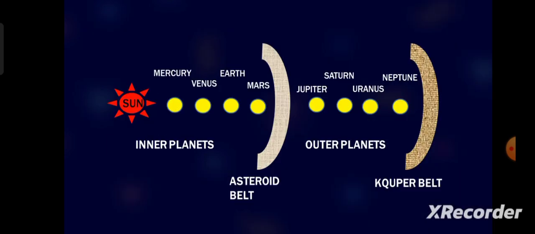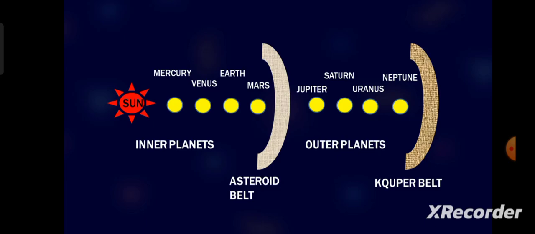Here you can see the Sun, and the nearest planet is Mercury, then Venus, the third is Earth, then Mars. After that there is the asteroid belt, and then Jupiter, Saturn, Uranus, Neptune, and after Neptune there is the Kuiper belt.